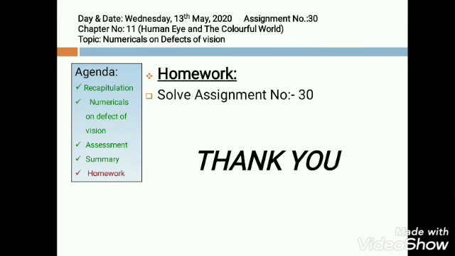So in the last, here is homework for you. You have to solve assignment number 30.